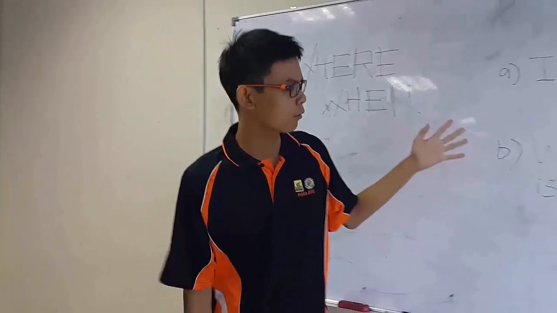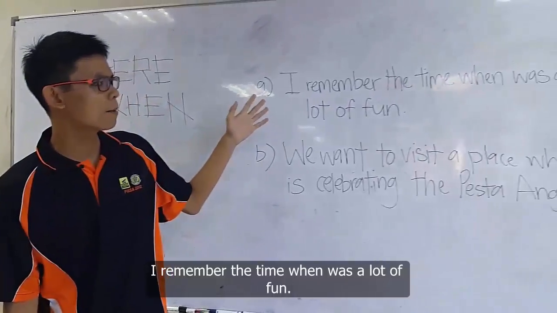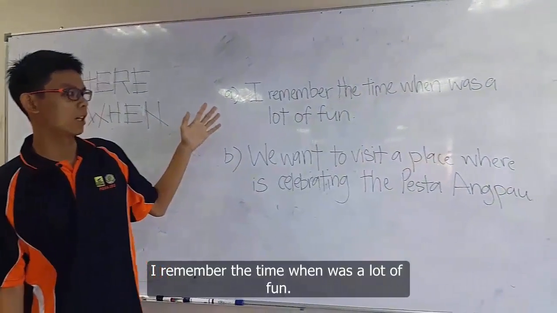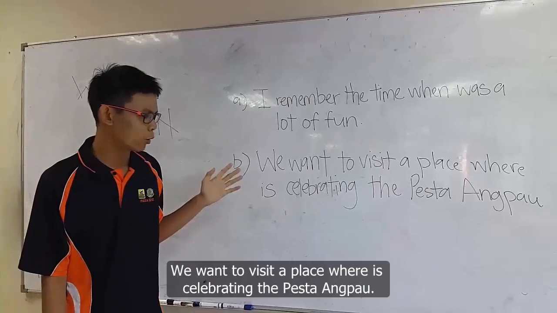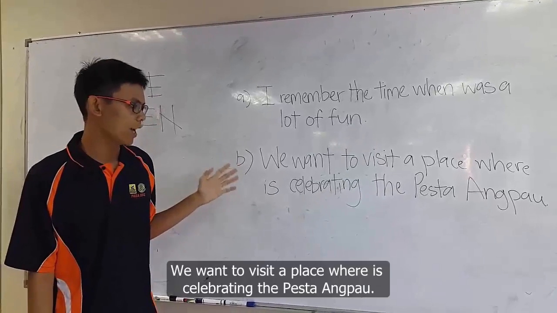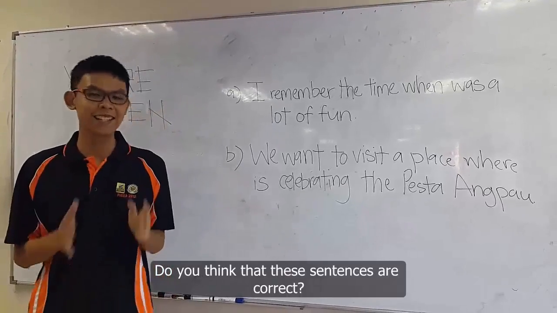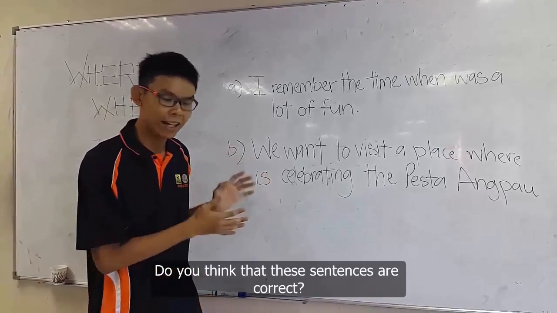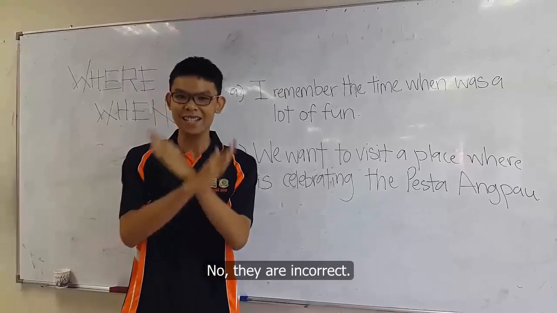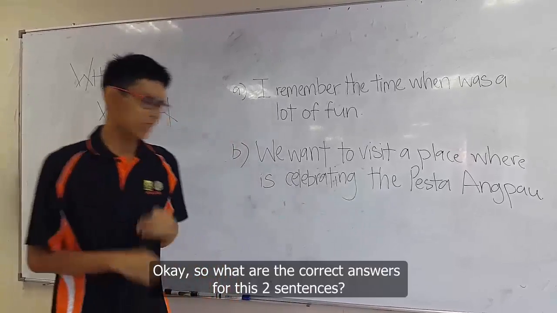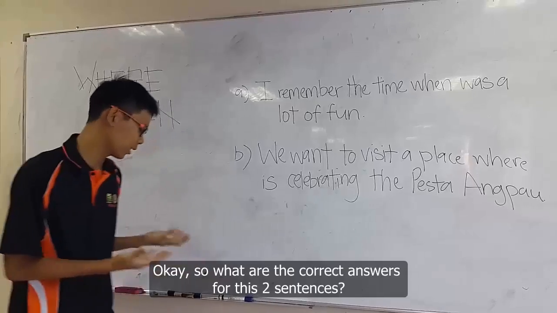You can look at this example, historic example. I remember the time when was a lot of fun. You want to visit a place where it's celebrating the Pesta Angbao. Do you think that these sentences are correct? No, they are incorrect. Okay, so what are the correct answers for these two sentences?